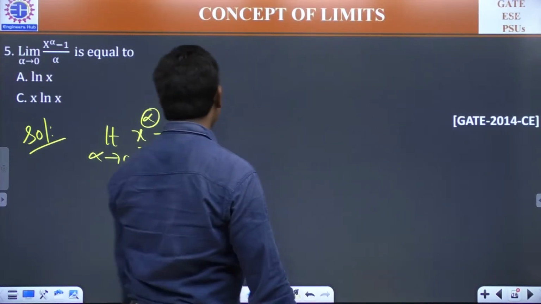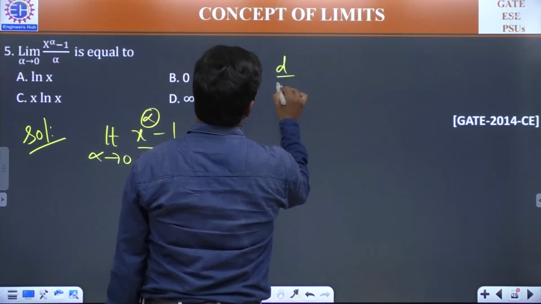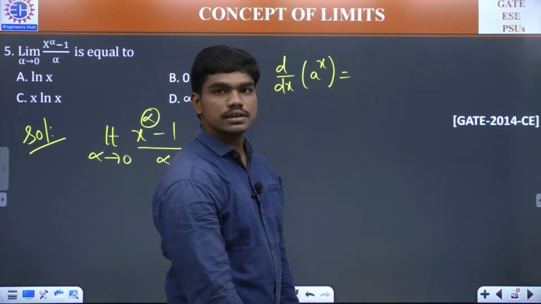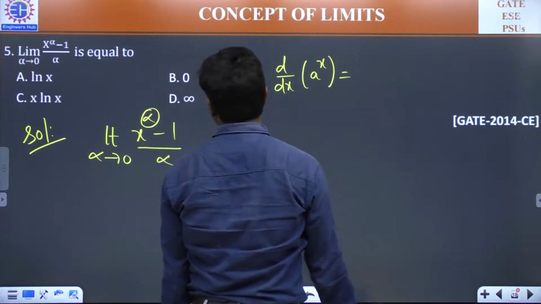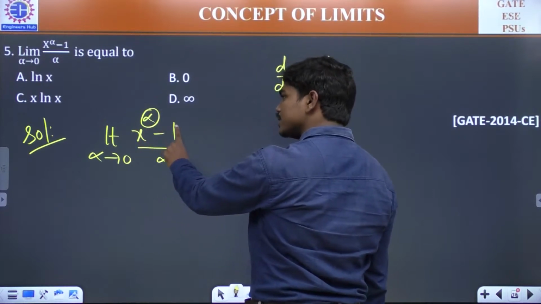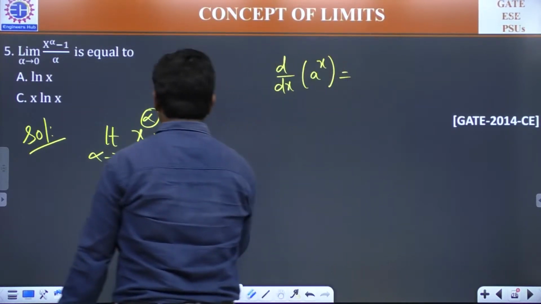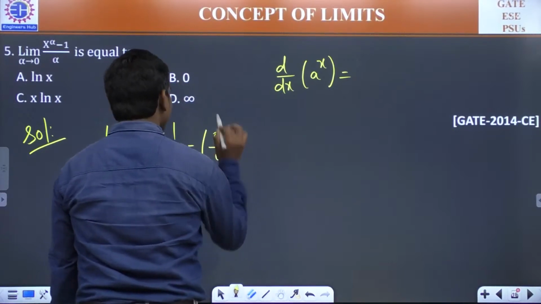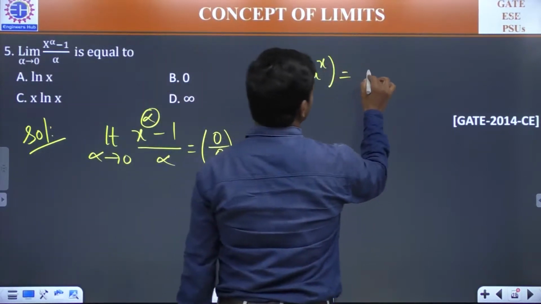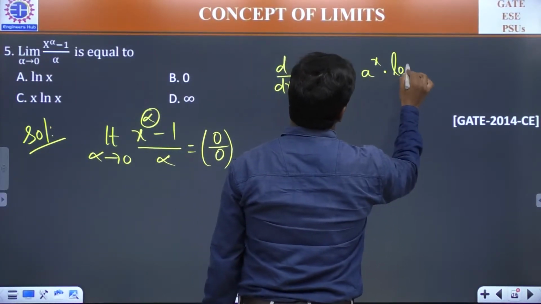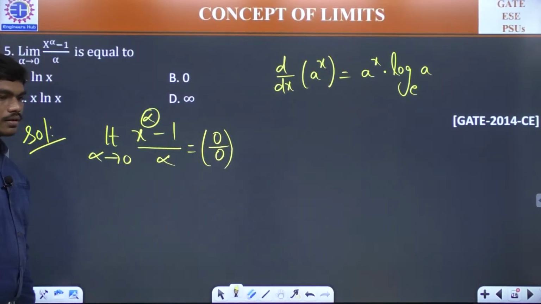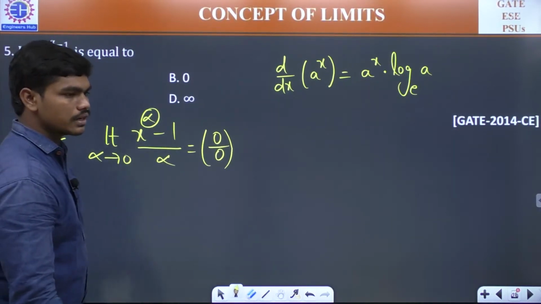To answer this question, if you want to apply L'Hospital, you need to know one thing. What is the derivative of a power x? You need to know this. Because if you put alpha is equal to 0 here, x power 0 is 1, 1 minus 1 will be 0, and this alpha is again 0, so we'll be getting 0 by 0 form here. So to apply L'Hospital, you need to know what's the derivative of this. And the differentiation of this is a power x into log a to the base e. Okay, clear?